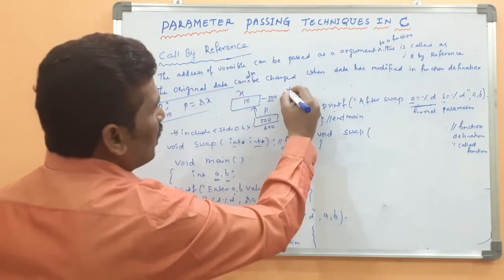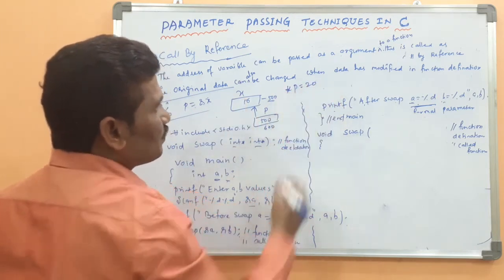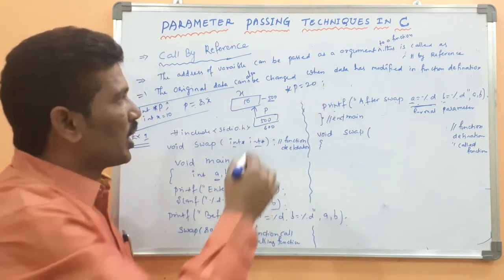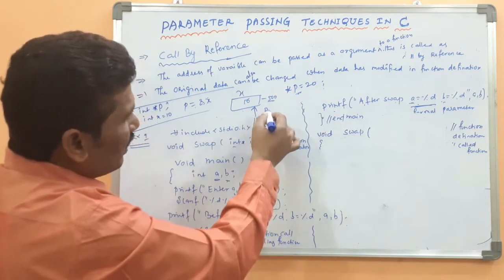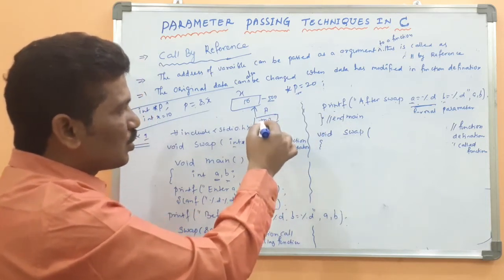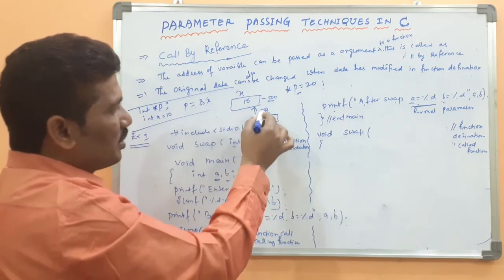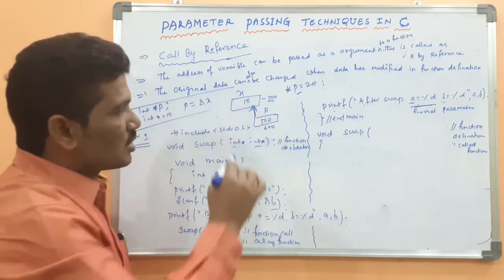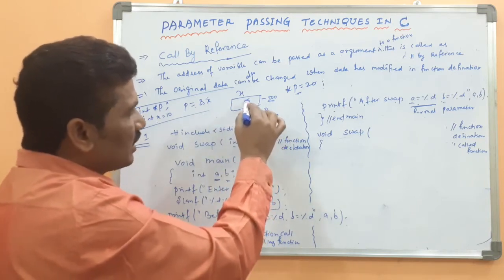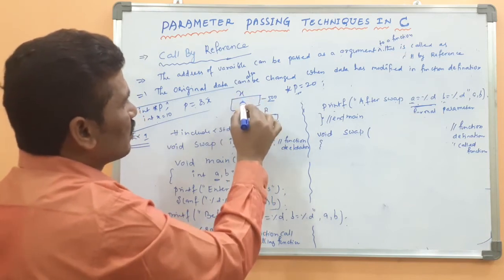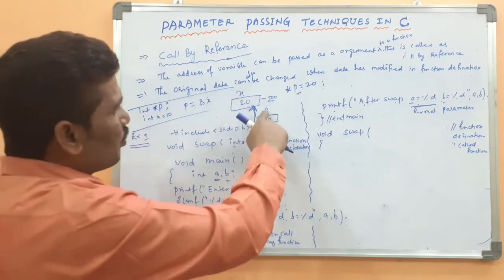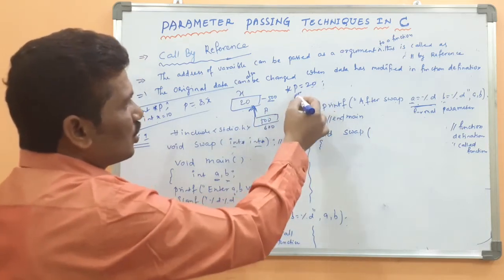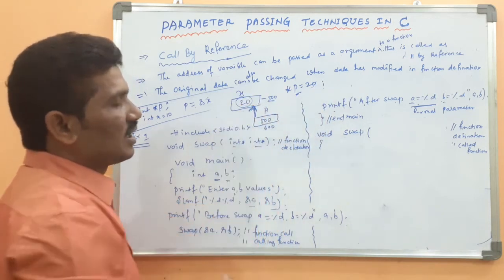For example, star p equal to 20. Whenever a value is assigned through the pointer variable p, what is in the pointer variable? The pointer variable stores the address of another variable, here 500, pointing to location 500. In that location the x value would be changed. The pointer variable can't store the value; it stores the address of another. Even when you assign 20 through the pointer, the original data is changed.